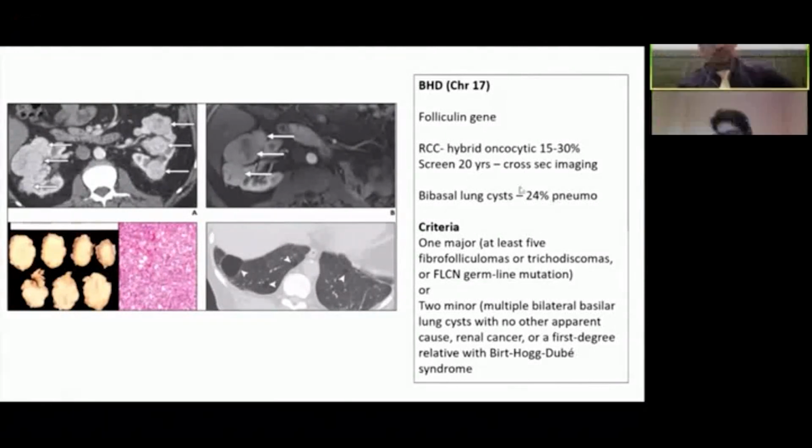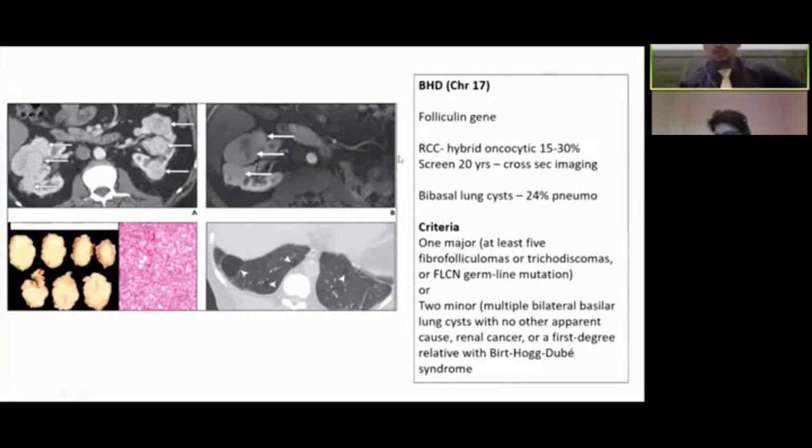That's cross-sectional imaging, and characteristic of these particular tumors as an extrarenal manifestation would be bibasal lung cysts, which lead to a 24% chance of spontaneous pneumothorax. So whenever there is a pneumothorax presentation along with a renal mass, BHD should ring a bell, and BHD first, followed by tuberous sclerosis. These should be the differential depending upon the criteria.